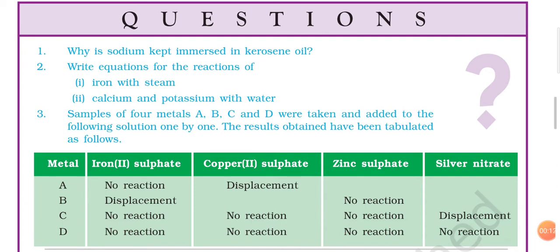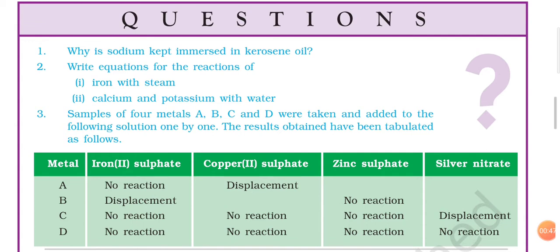This we discussed when we were discussing the reaction of different metal samples with air. In that we discussed that when sodium or potassium is kept open in the air, it will react with air, and the reaction of sodium with air is so violent in nature that it will catch fire also. So to protect it, or to prevent these accidental fires, we store sodium or potassium immersed in kerosene oil. The other way to store these metals is to wrap them in paraffin wax.